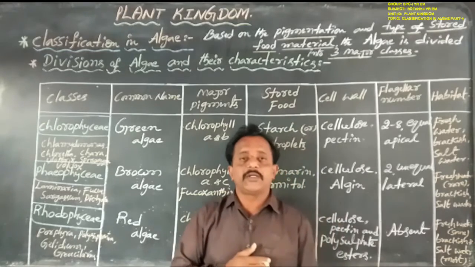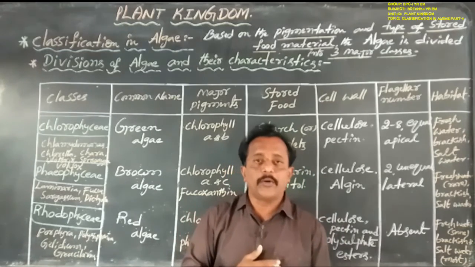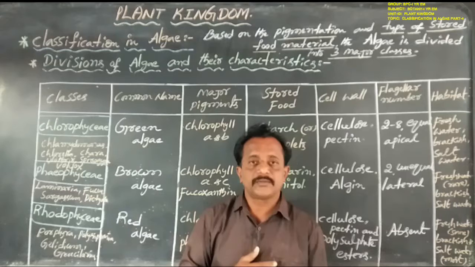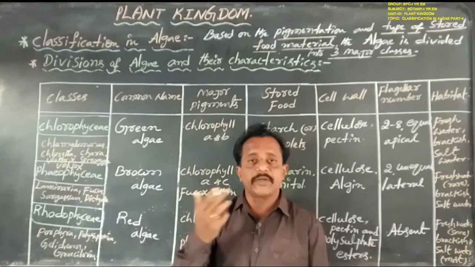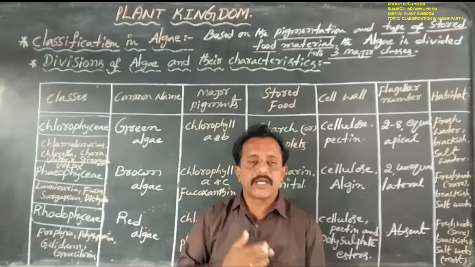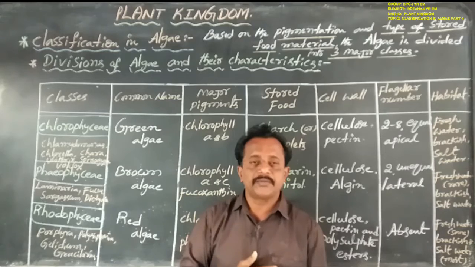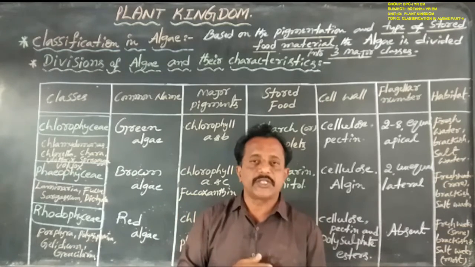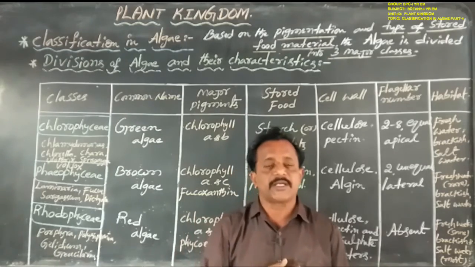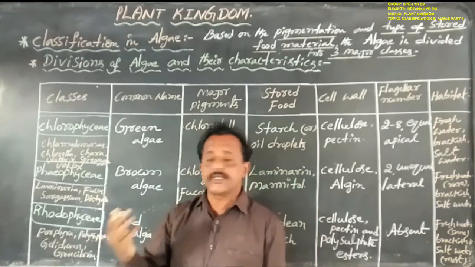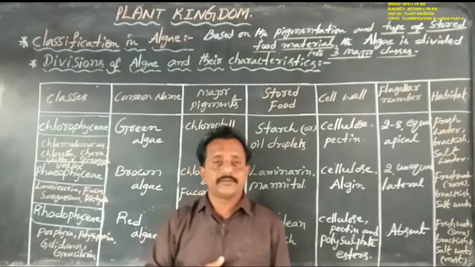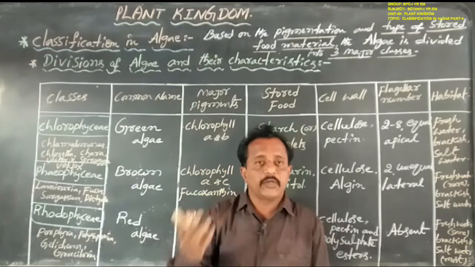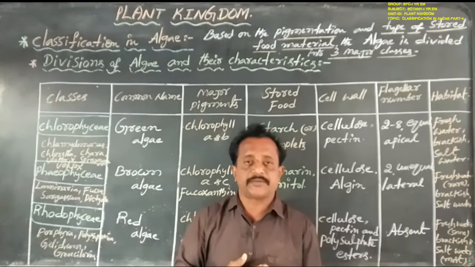These have a massive plant body structure. These are also known as kelps, especially Laminaria, because they easily grow in seas and ocean waters, that is salt waters.